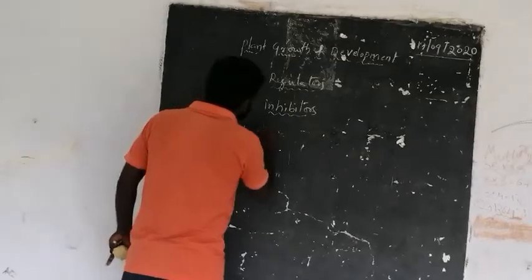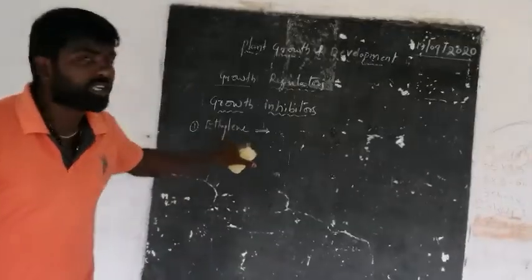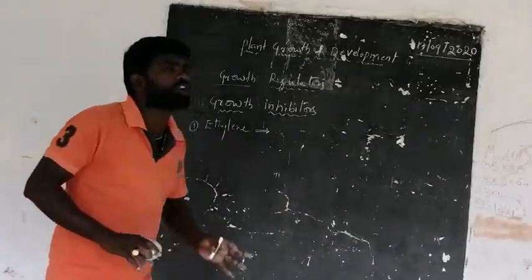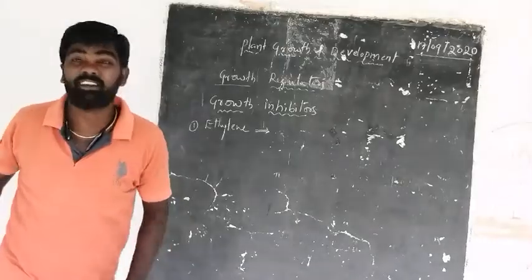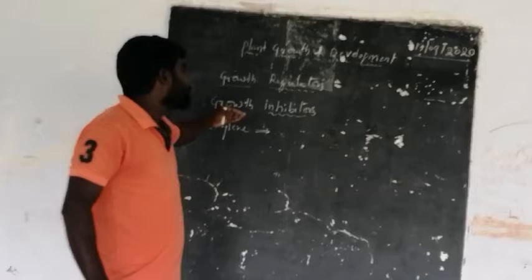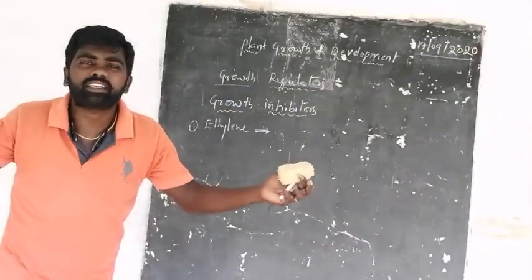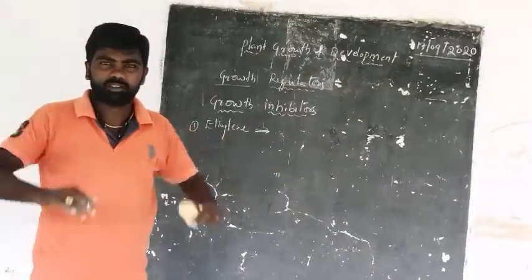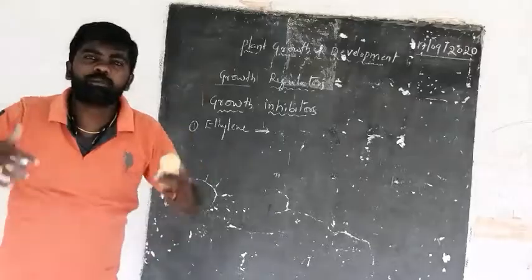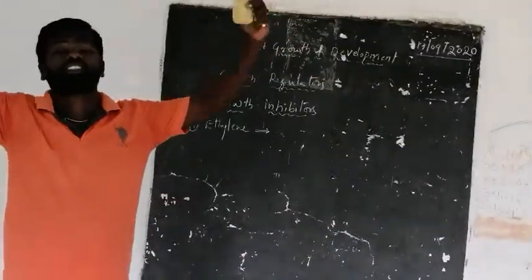Here, suppressing the growth. Not only growth promoters, the growth inhibitors are also required for plant growth and development. And why are these plant growth inhibitors required? Because the older parts of the plant body can be removed to show more growth, to develop younger parts, younger leaves, younger flowers, or younger stems and branches.